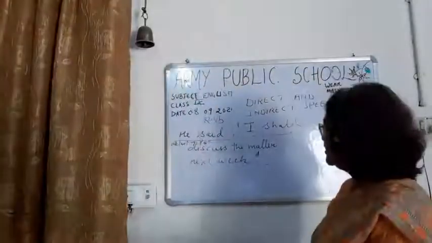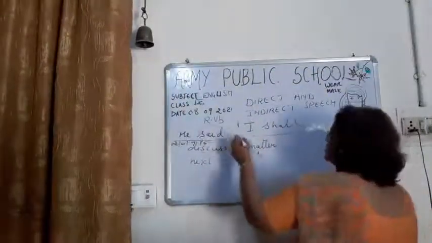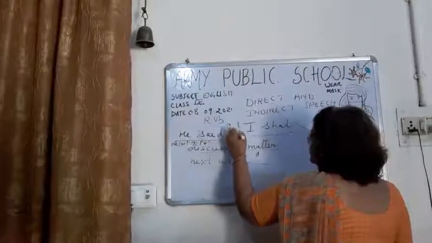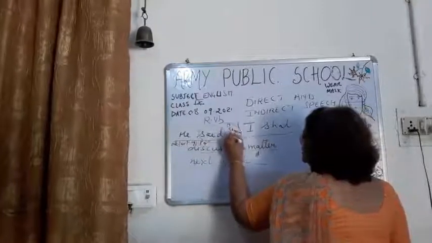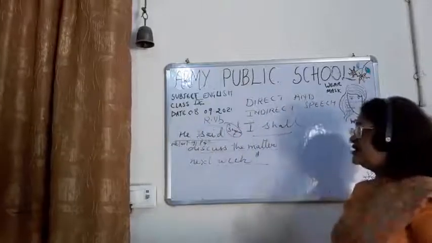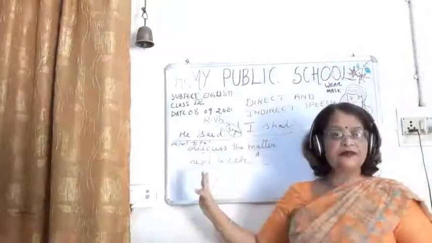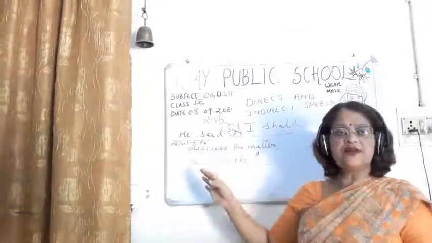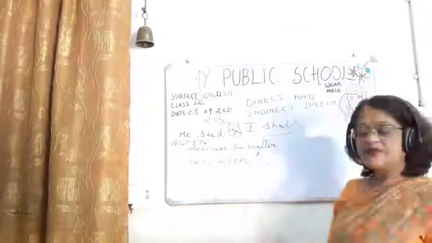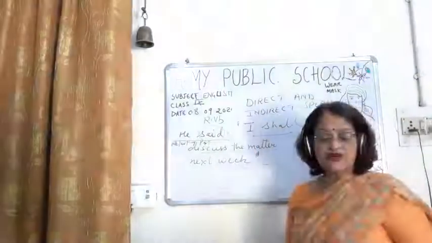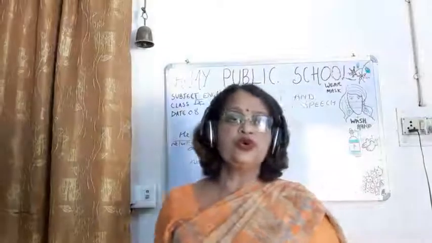Like suppose if any object had been given here, he said to Shyam. So children, here this is the object. Then what will happen? He told Shyam. But if this object is not there, then said will not be changed into told.